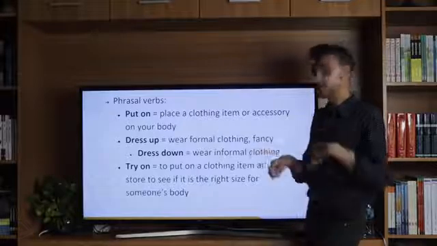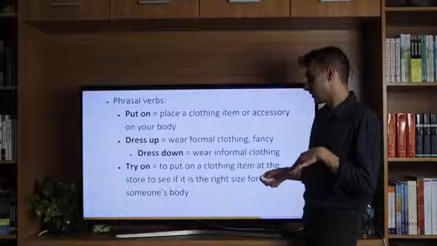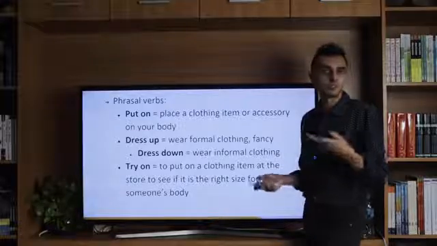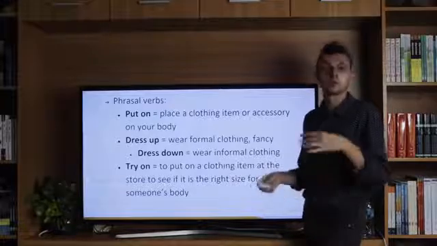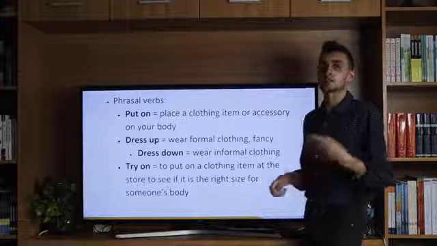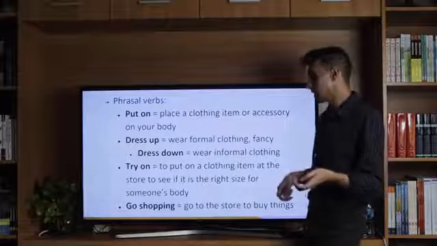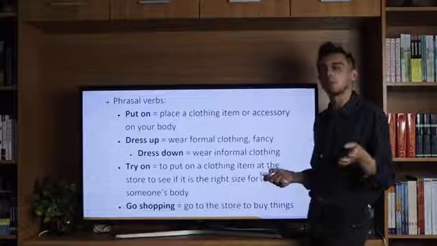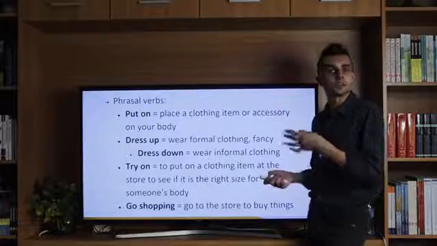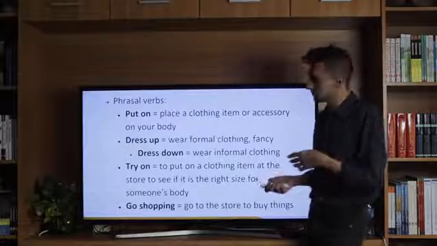Try on is to put on a clothing item at the store to see if it's the right size for us or if we like it, right? So we try on something before we buy it to see if it's the right clothing item for us. Go shopping is to go to the store to buy things. Usually it means getting clothes or accessories, but it can mean something else too.